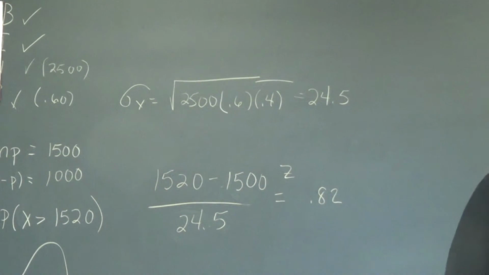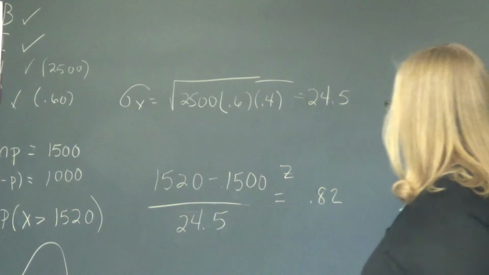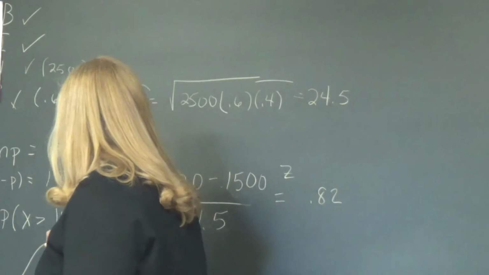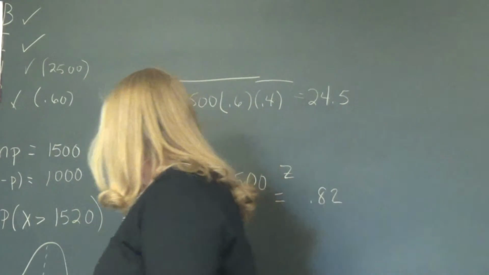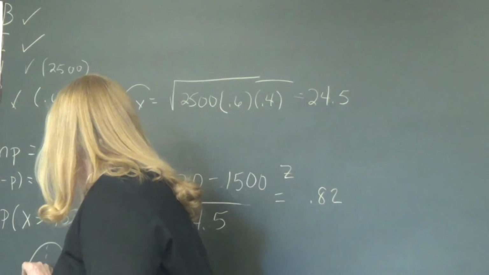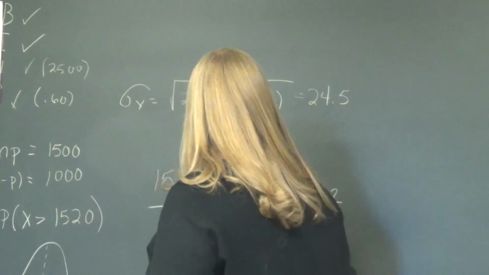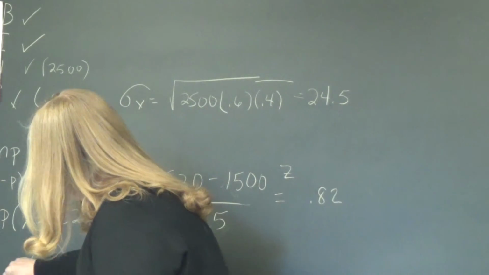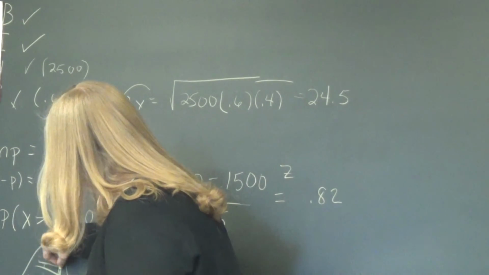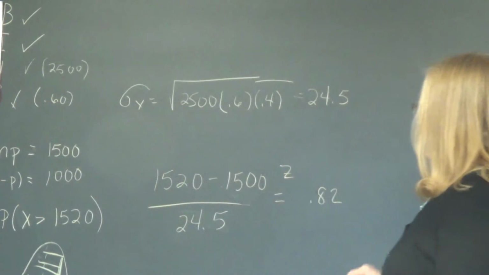All right, so Brandon, look up on the chart the Z-score of 0.82. The normalized numbers on the curve start with 0 and then go up to 1 and down to -1. We're looking at 0.82. What the chart gives us is everything to the left of this line, and that number is, Julia?